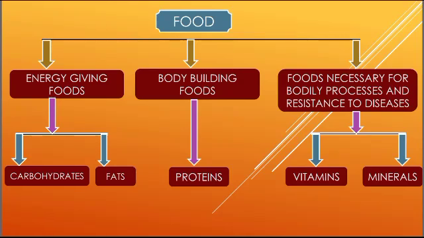And next is vitamins and minerals. These are food necessary for bodily processes and resistance to diseases. That means vitamins and minerals, when consumed in a small amount, still protect the body from different diseases, as well as help in the functioning of the internal organs in the body. The smooth functioning of internal organs takes place when you consume these micronutrients in the right amount.